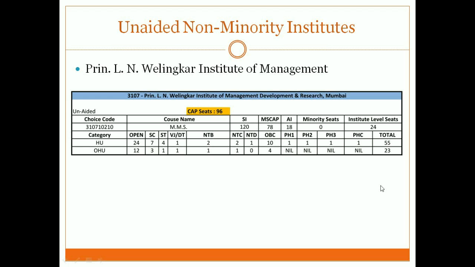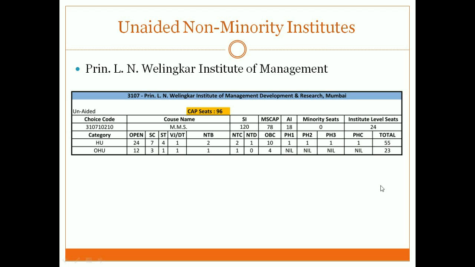Now for outside home university, there is no reservation for the physically handicapped, those PH candidates you are talking about. So if you look at a college like Wellingkar, this is a very typical example where all types of seats are there: institute level, all India, home university, outside home university, and under that also the reserved categories. Let's go to the next example.